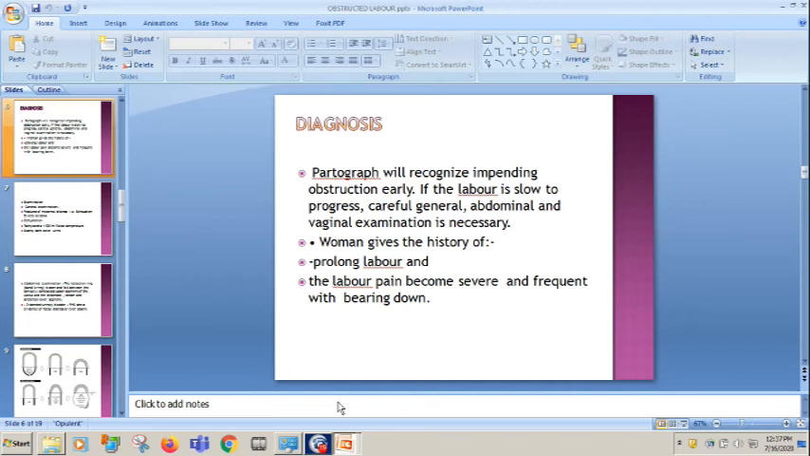So in that case, you will take the history. The patient will give a history that she is in labor since 2 days, or 1 day, 24 hours, 12 hours with good uterine contractions. The labor pain becomes severe and frequent, and there are very good uterine contractions. Sometimes, as I have told you, fatigue contractions, 3 contractions in 10 minutes of 40 seconds. Sometimes there are 4 to 5 contractions also. There is hyperstimulation, you can say.